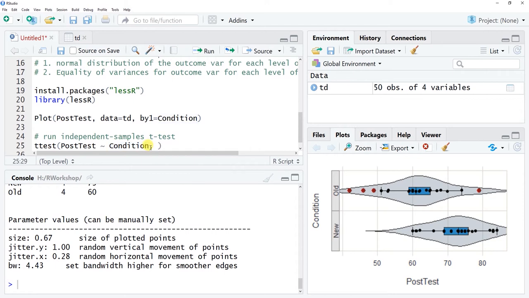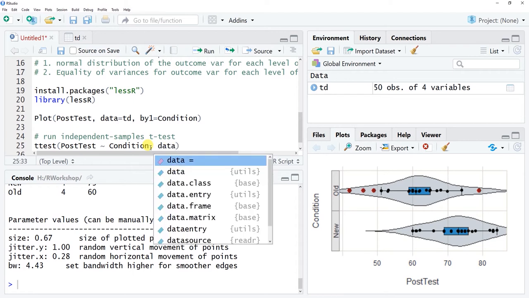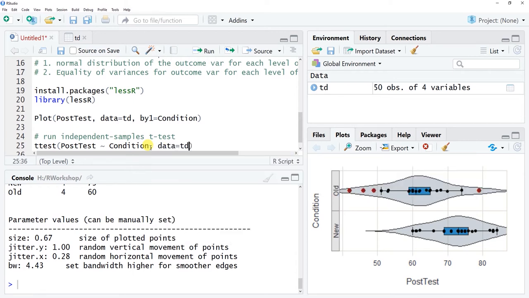And we'll add a comma here so we can add an additional argument. The next argument is data equals, and again specify the name of the data frame object, which is td. We read that in earlier, and that's what we named our data frame object. And then finally, we just need to do paired equals FALSE as our last argument. This is saying that the data are not paired, in other words, the data are not dependent on one another.